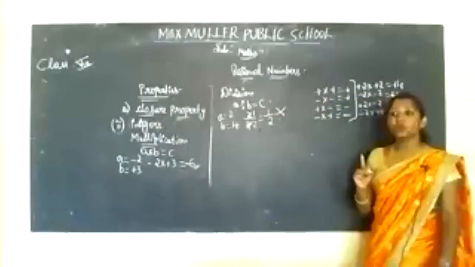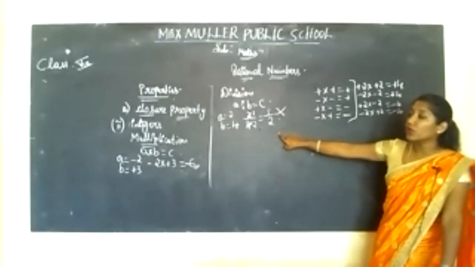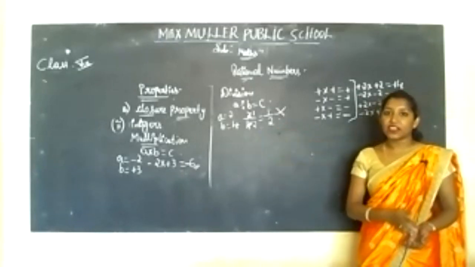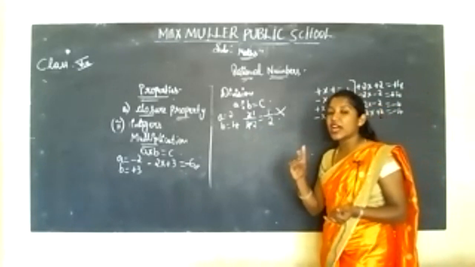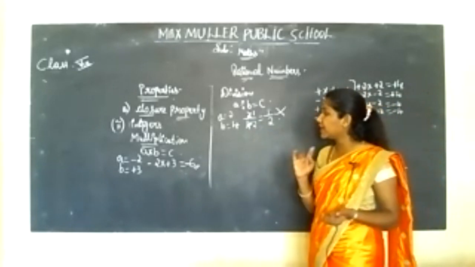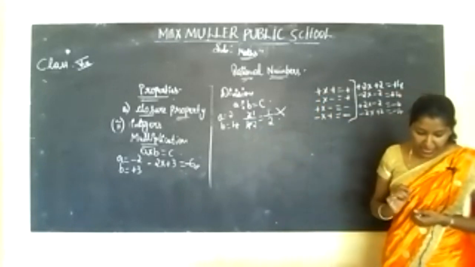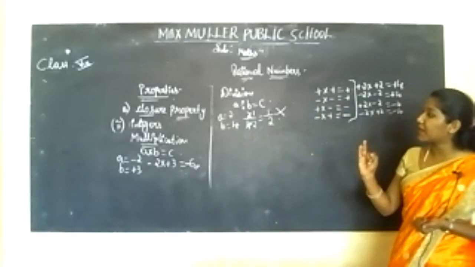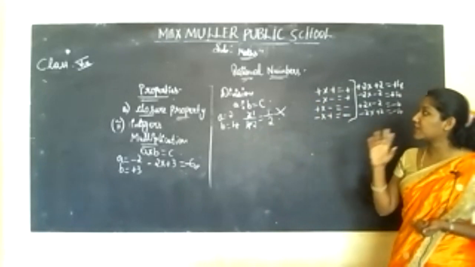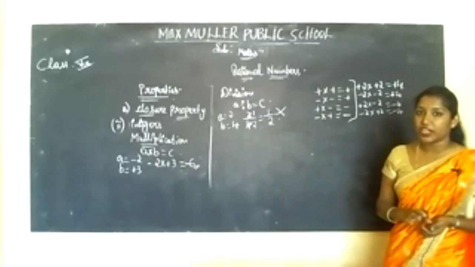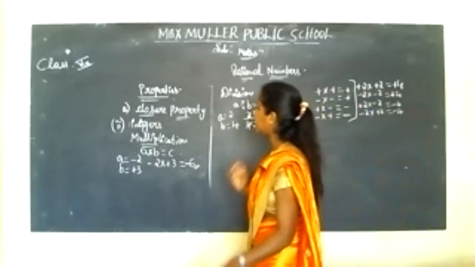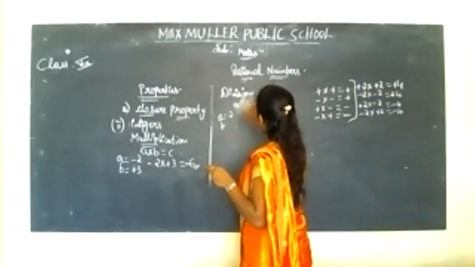Understood? This is what you have to do for integers. Understood? Here, which are the conditions it is satisfying? 3 conditions, that is addition, multiplication and subtraction, but not the division under integers. Understood?